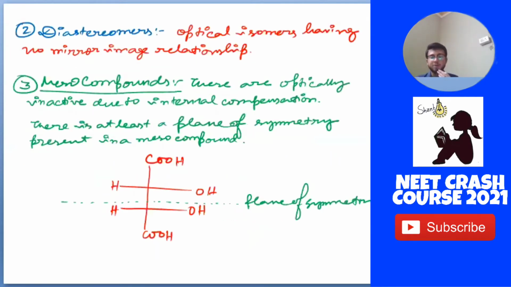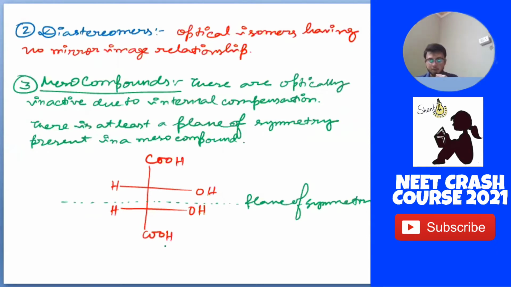Now diastereomers. There are some optical isomers who share a non-mirror image relationship. They will be called diastereomers. Next is our mesocompounds. Mesocompounds are optically inactive due to internal compensation. Why is there internal compensation? Because at least a plane of symmetry is present in the mesocompound.